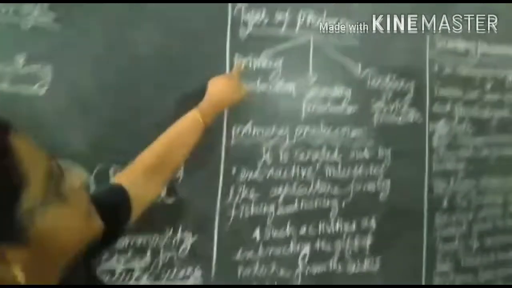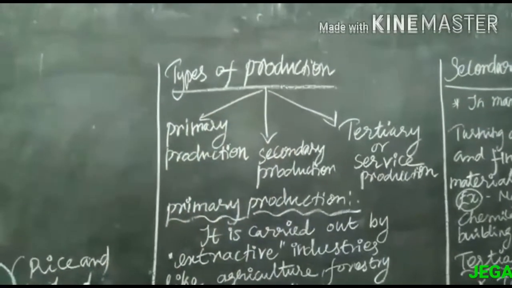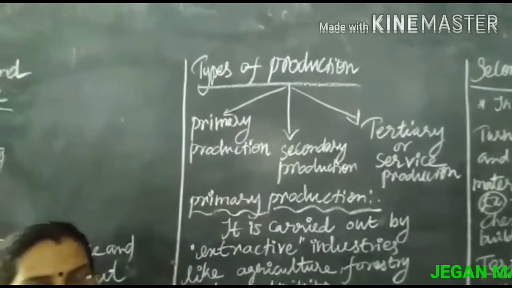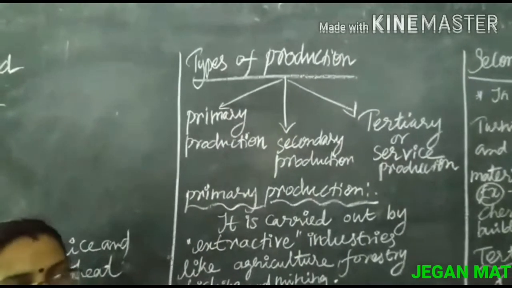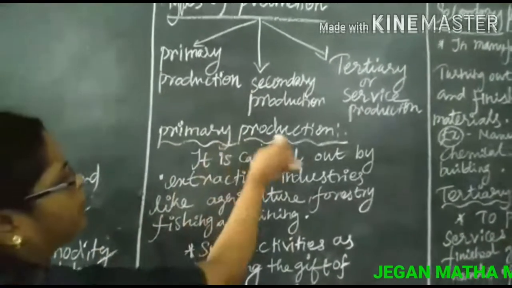Next, the types of production. There are three types of production: primary production, secondary production, and tertiary or service production. First we discuss primary production.